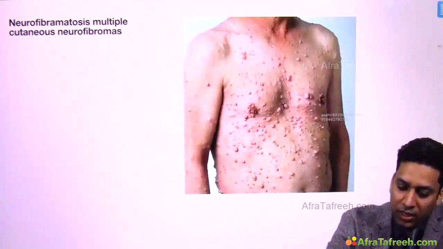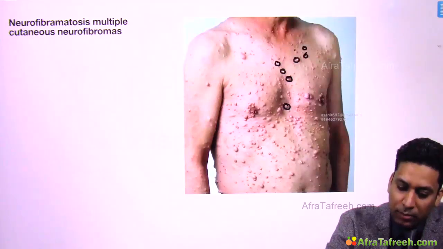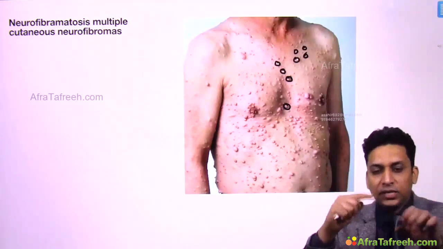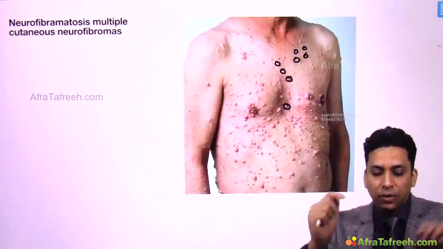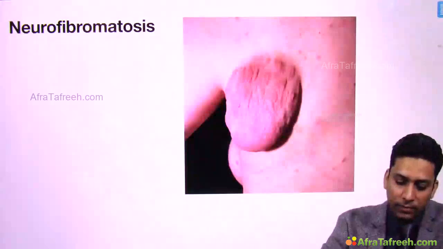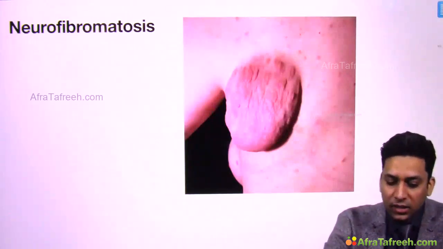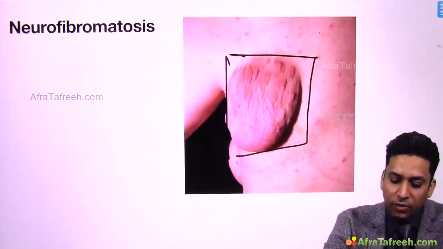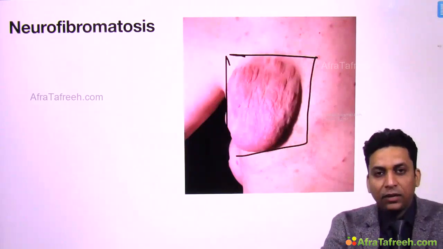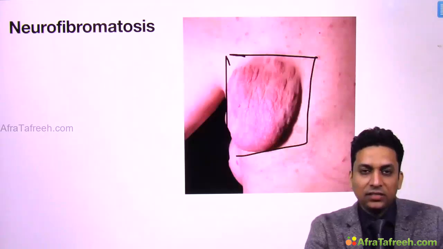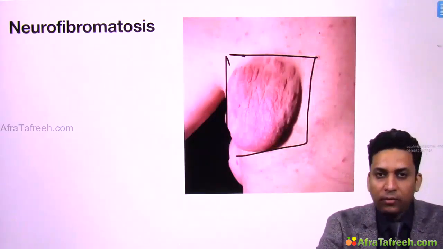Then multiple cutaneous neurofibromas, these neurofibromas might be present over the skin. They can be multiple and they are very soft, and if you press them, they go within the skin, and once you release, they come out. This is known as buttonhole sign. Sometimes they can be very large, and these large neurofibromas are known as plexiform neurofibromas, and if they are very troublesome, they can be excised, but since this is a genetic condition, new neurofibromas keep on forming.